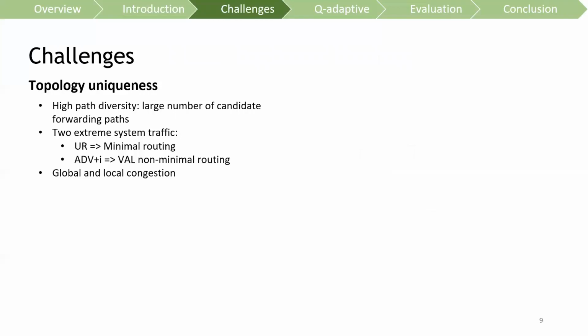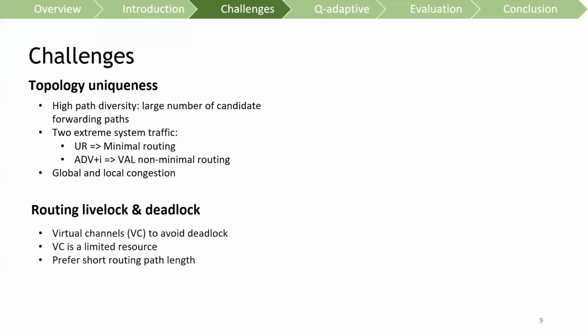The first challenge for designing an efficient routing algorithm for Dragonfly topology comes from the topology's uniqueness. Dragonfly is a high-path-diversity system, such that selecting the best forwarding path among all the available candidates is difficult. An efficient routing algorithm should be able to handle both extreme traffic patterns at the same time, and it should also be able to avoid local and global link congestion. It is also expected to handle the routing livelock and deadlock problem using limited resources.